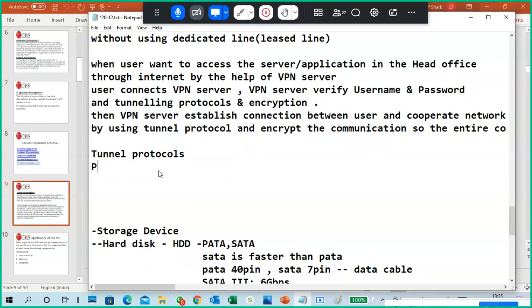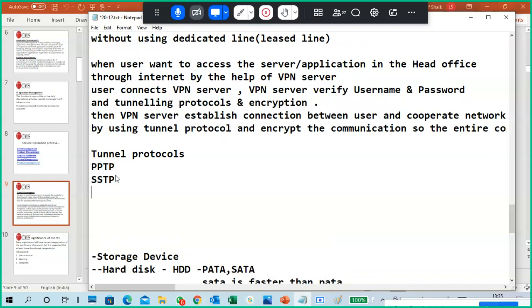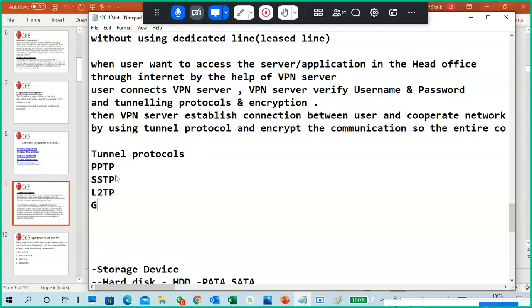That is called PPTP, point-to-point tunneling protocol. Then SSTP, secure socket tunneling protocol, L2TP, layer 2 tunneling protocol, GRE, IKE.